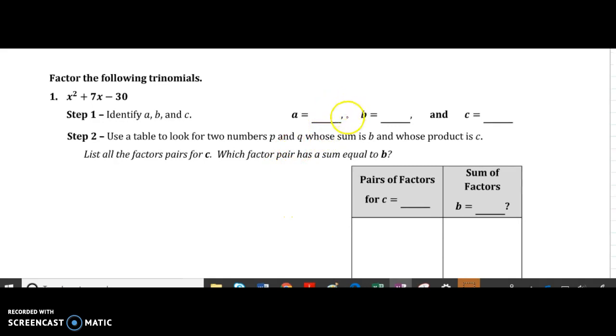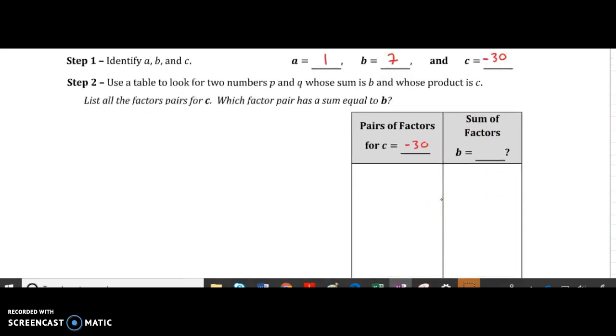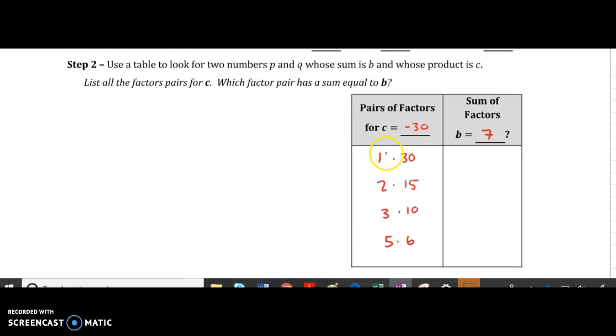So here we want to identify a, b, and c. Our a is 1, our b is 7, and our c is negative 30. Now we want to find pairs of factors for c equals negative 30, and we want to find which ones add together to make 7. So first our pairs of factors: we've got 1 and 30, 2 and 15, 3 and 10, and 5 and 6.